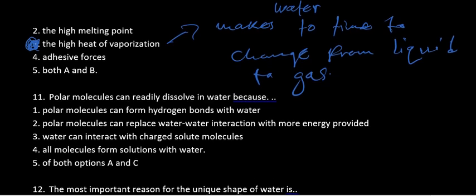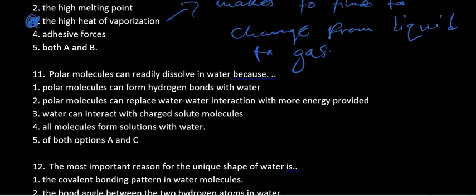The other one is polar molecules can readily dissolve in water because they are able to form hydrogen bonds. So it's those hydrogen bonds which are causing some substances to dissolve in water. So polar molecules can form hydrogen bonds with what? With water.